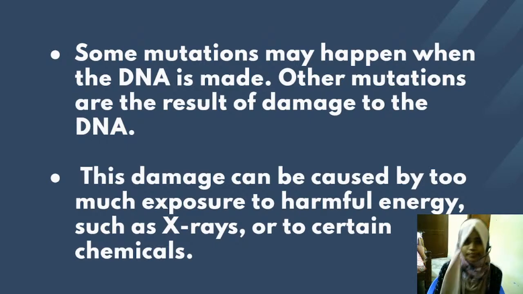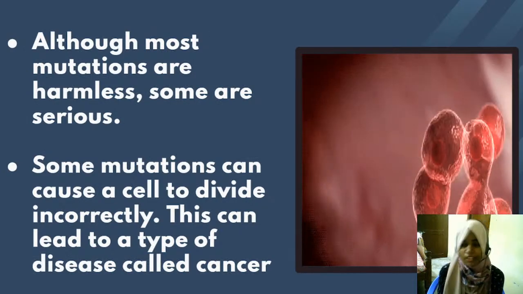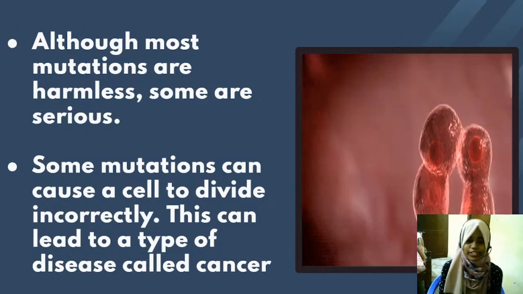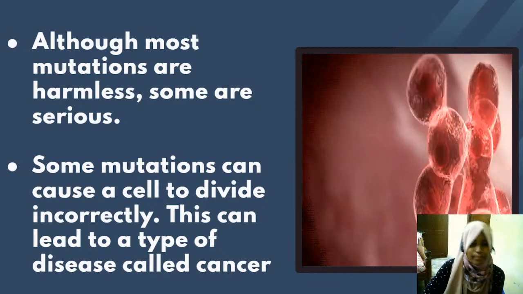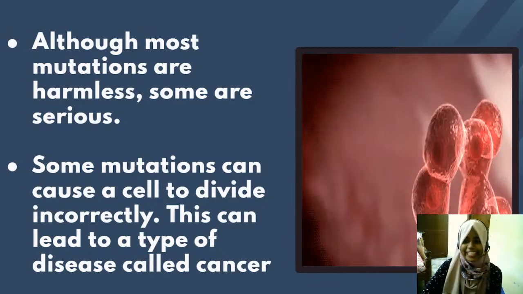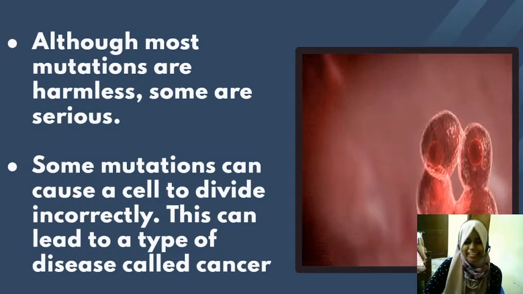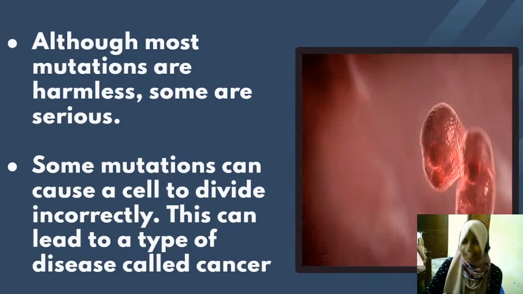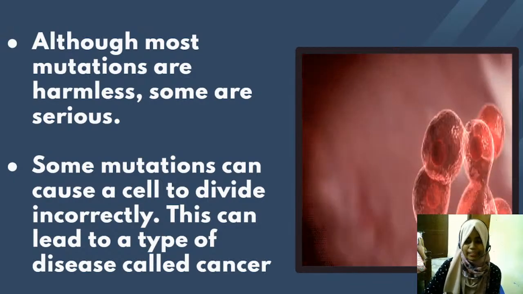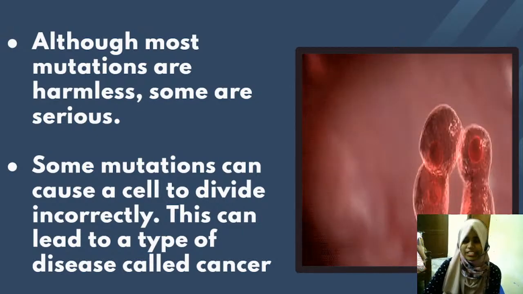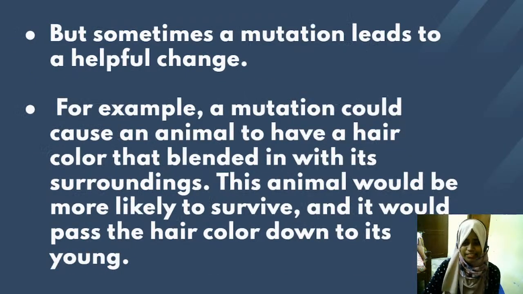Most mutations are harmless, that is, they do not cause any problems, but a very few mutations are very serious and cause problems. Some mutations can cause a cell to divide incorrectly. All of us would know what happens if cells divide incorrectly, that is rapid cell division. It leads to cancer. Cancer is a disease condition where there is very rapid cell division. That can also be due to mutation in genes.